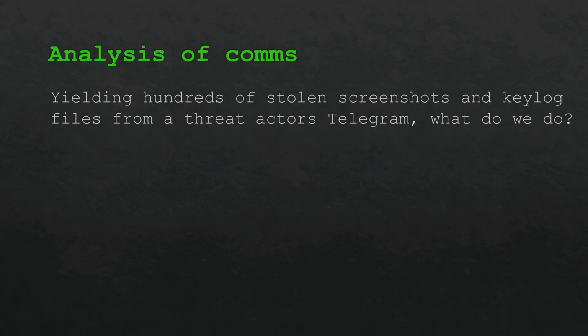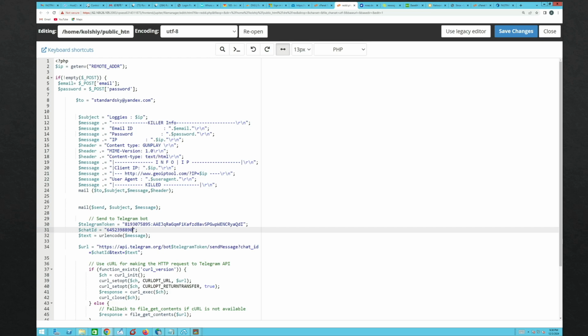What do we do now? So I downloaded all of the screenshots and just sorted by time and looked at the first screenshot which was uploaded. And this is the first screenshot. If we look at this, we can see it looks like they're writing some source code. Maybe there's some PHP going on there. But we can see this isn't legitimate source code. This looks like the back-end development of maybe a phishing web page. So this raised my concern straight away.